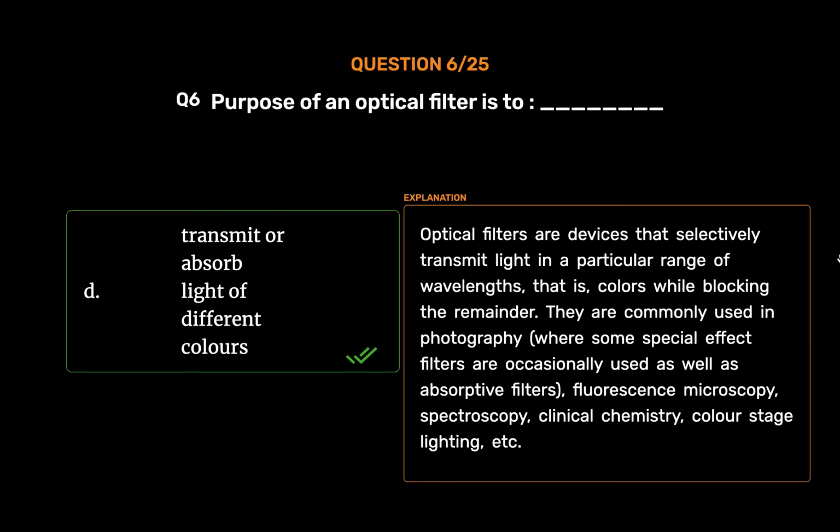Optical filters are devices that selectively transmit light in a particular range of wavelengths, that is, colors, while blocking the remainder. They are commonly used in photography, where some special effect filters are occasionally used, as well as absorptive filters, fluorescence microscopy, spectroscopy, clinical chemistry, color stage lighting, etc.